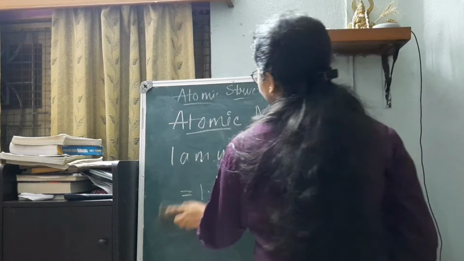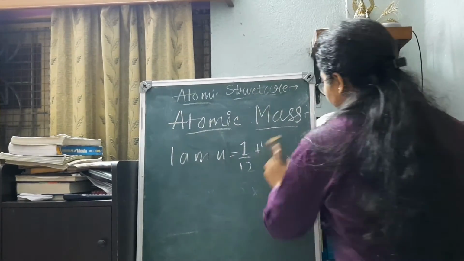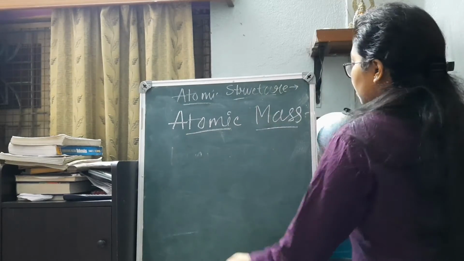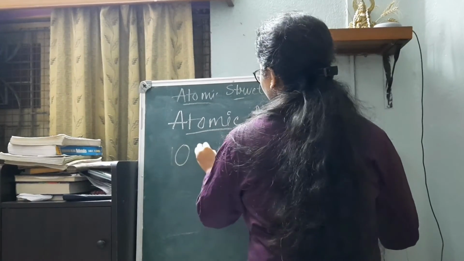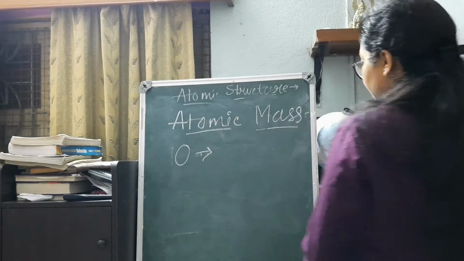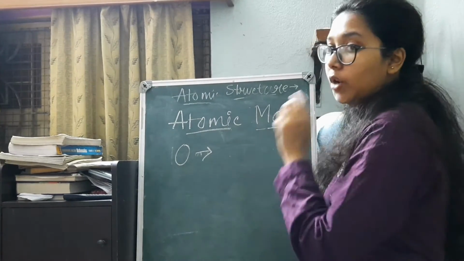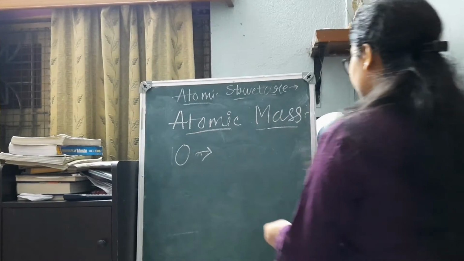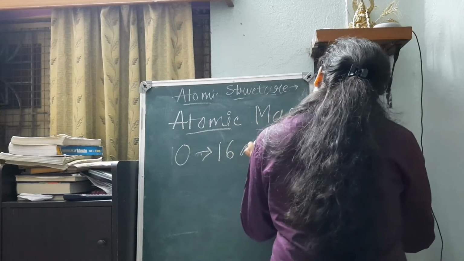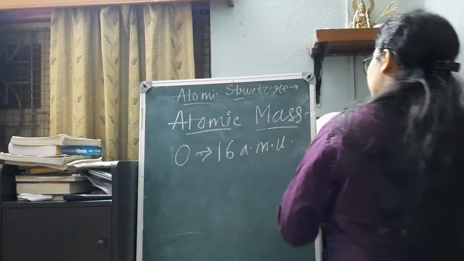When I say relative atomic mass, what do I mean by that? For example, the relative atomic mass of oxygen in AMU. Obviously it should be mentioned with the unit if atomic mass is asked. So atomic mass, just like the mass number, is 16 AMU.